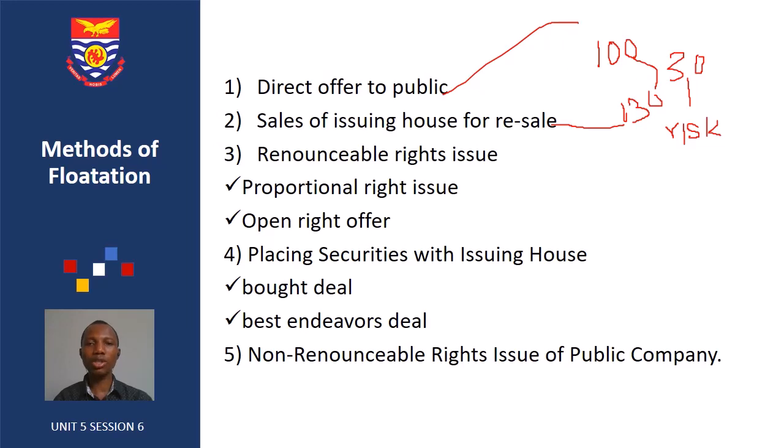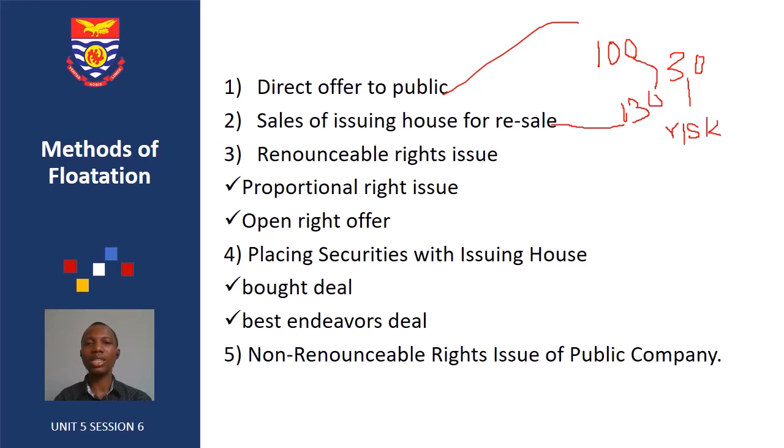And the renounceable right issue, we have two types. We have the proportional right issue and open right offer. With the proportional right issue, here the new securities are issued to the existing security holders in proportion of their existing security holdings, or the shareholding.